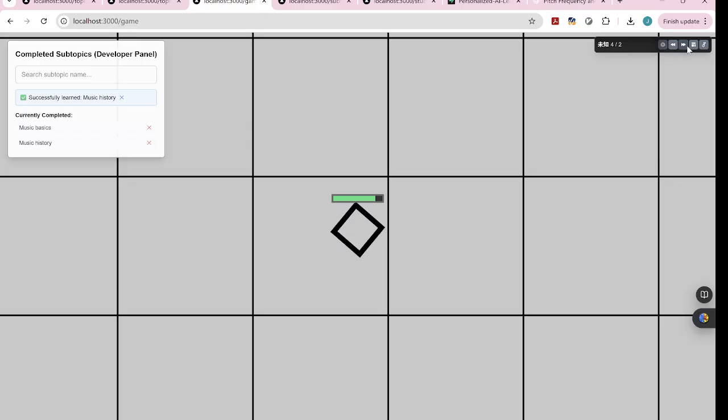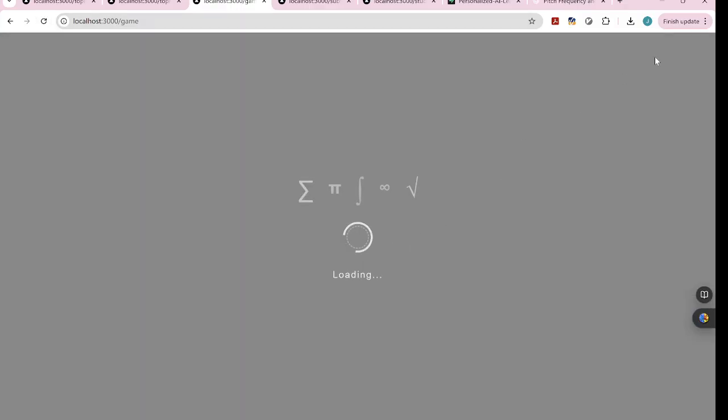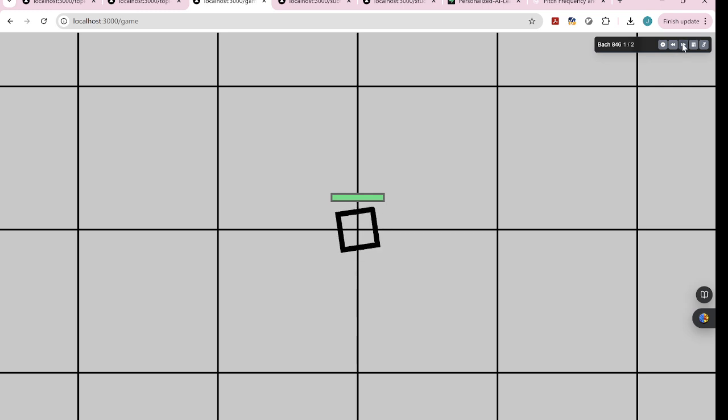Sorry, what's going on here? Sorry, maybe there is a little bit of a bug here. Let's fix it. Okay, so now we have two sounds. One is from Bach, another is from Mozart. We will play the Mozart one.